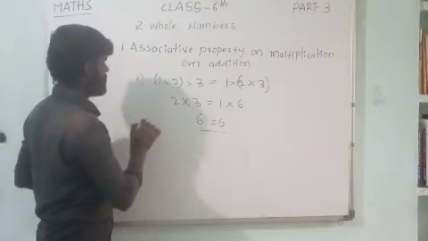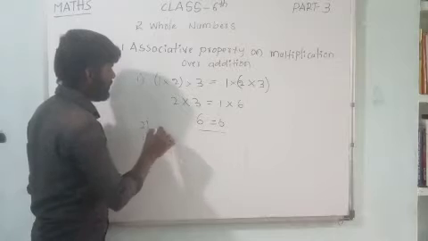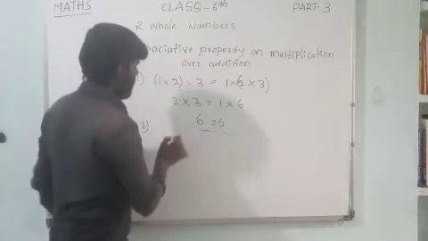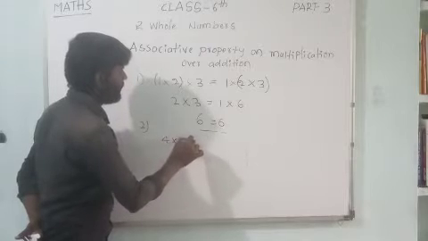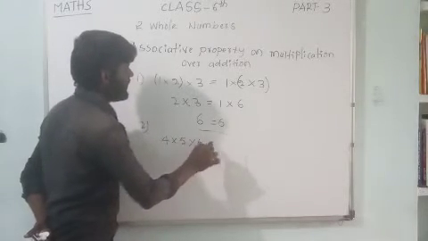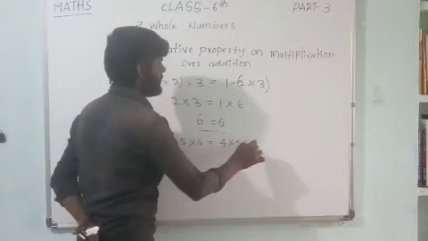Example 2, dears. Suppose 4 into 5 into 6 is equal to 4 into 5 into 6.